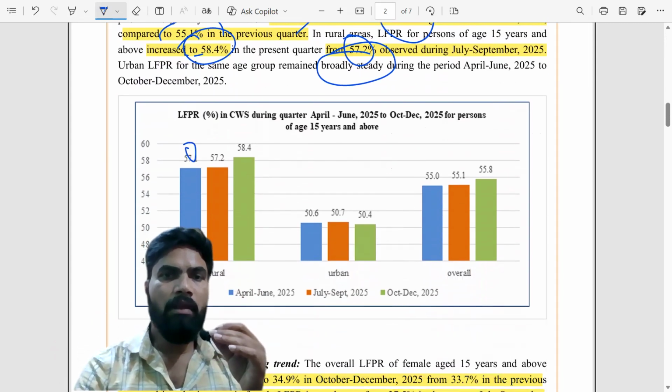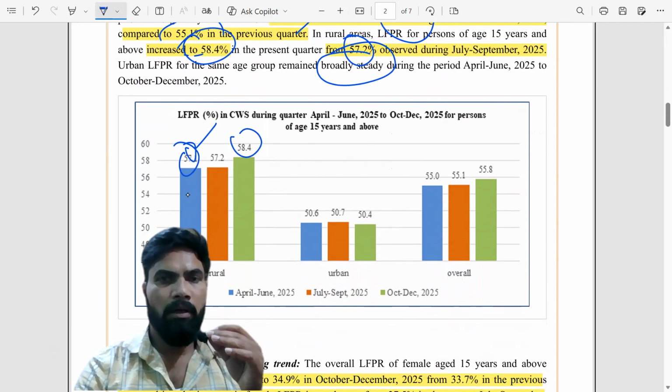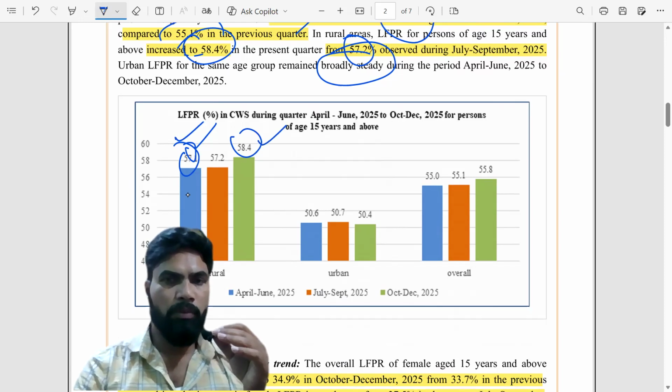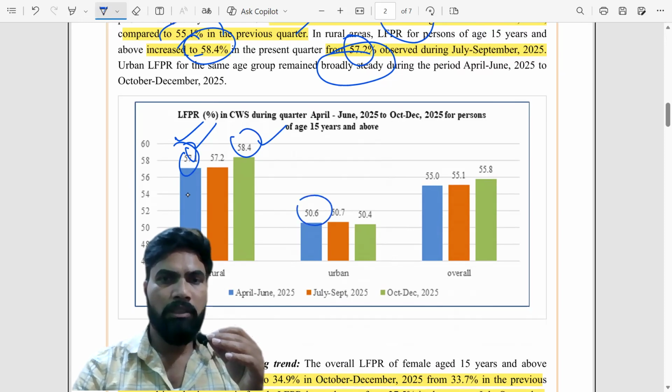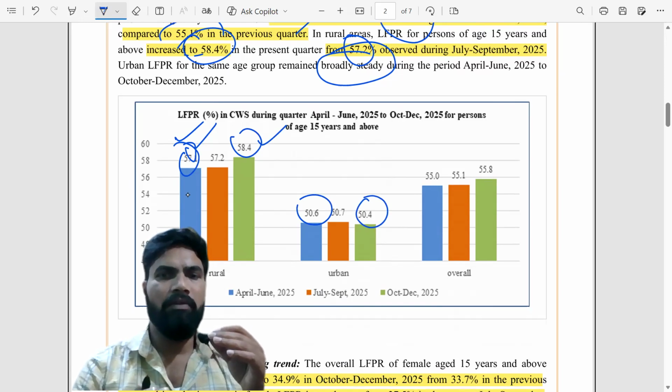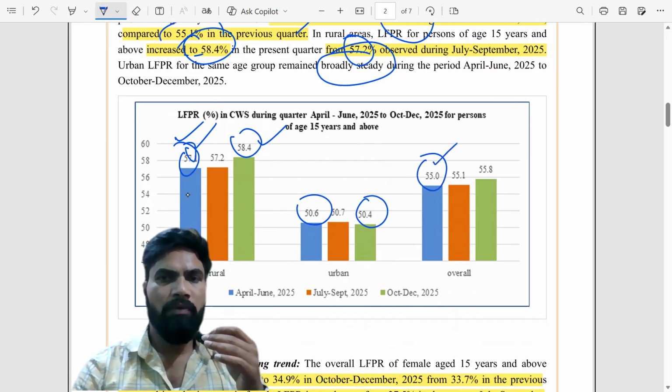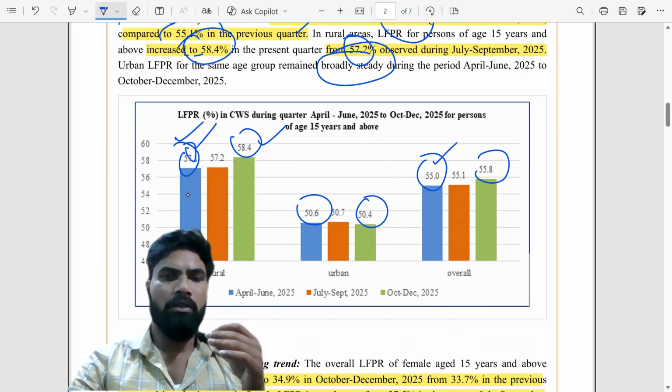In the April, May, June quarter it was 57.1% for rural areas, but by the third quarter, October to December, it rose to 58.4%. In urban areas, the first quarter was 50.6%, but for the third quarter it slightly declined to 50.4%. Overall figures you can also see: in the first quarter of this financial year, 55% was the labor force participation rate, then it slightly rose to 55.8% in the third quarter.